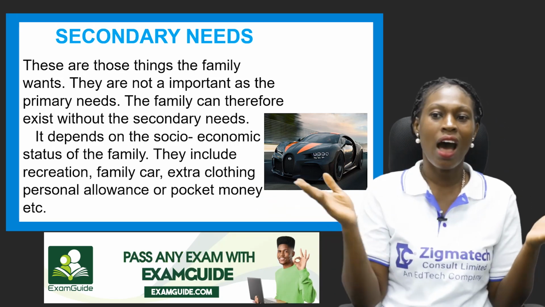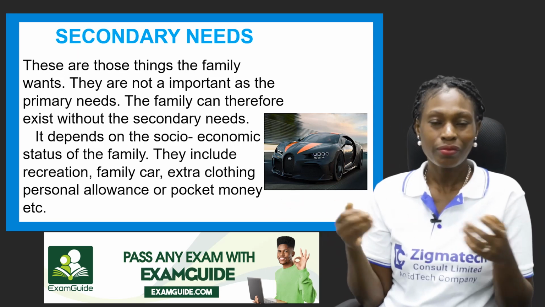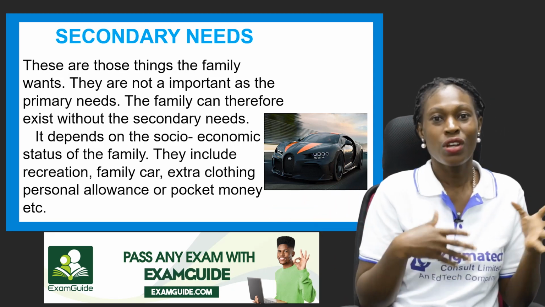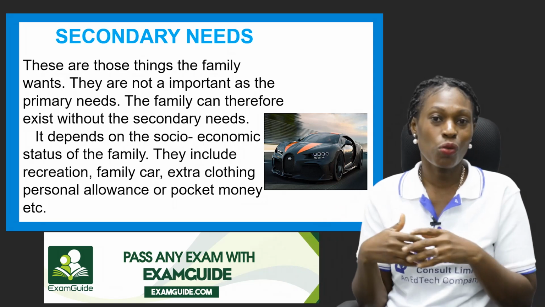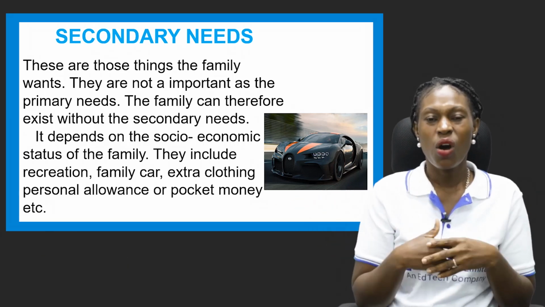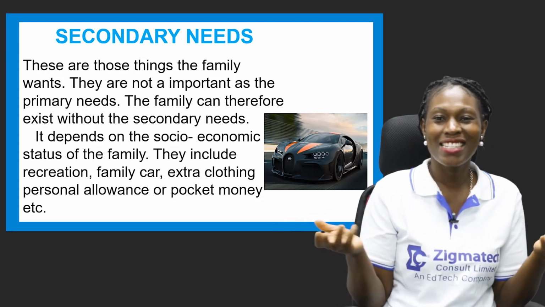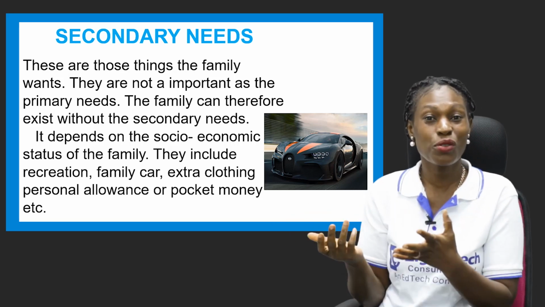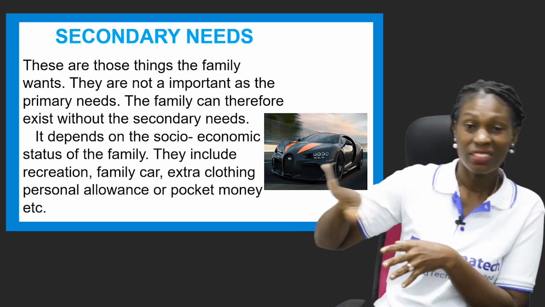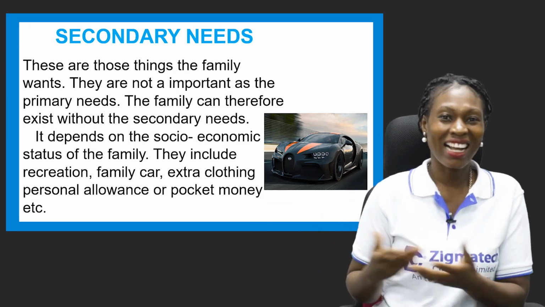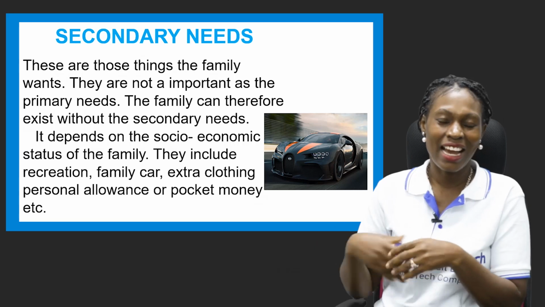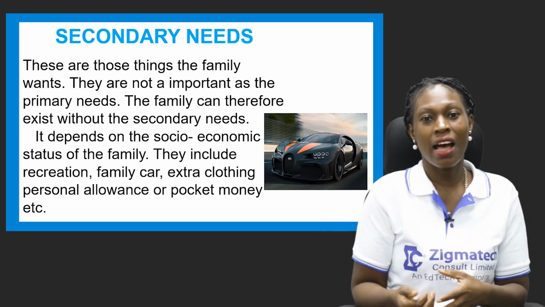Now, family car, extra clothing. You already have clothing, but you crave more clothes. You want to look more fashionable and all of that. All these are secondary needs. Personal allowance, pocket money, and all of that. All these are secondary needs that if they are not there, we can just move on and act like they are not there, and then we move on. So all of these are secondary needs.